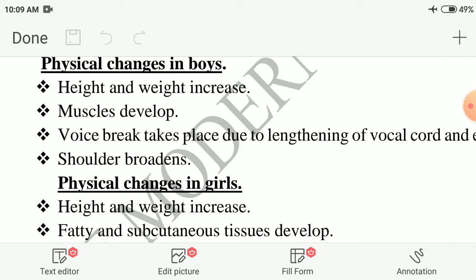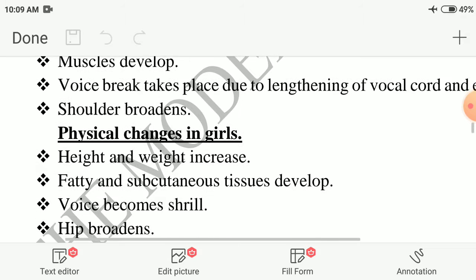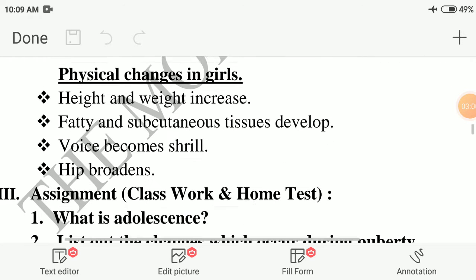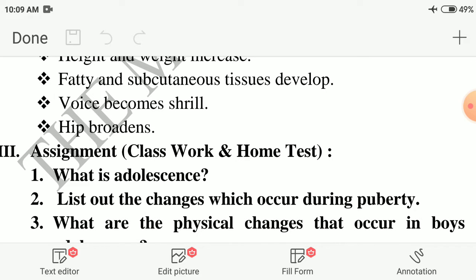Next we discuss physical changes in girls. The first point is the same: height and weight increase, in both boys and girls. Second point, fatty and subcutaneous tissues develop. In the hip part, the fatty substance accumulates. Next, voice becomes shrill and the hip broadens. Why does the hip broaden? In the primary sexual characteristic stage, fatty acid accumulates in the hip part. So the hip broadens, voice becomes shrill and fatty and subcutaneous tissues develop. In both boys and girls, the first point is the same: height and weight increase.